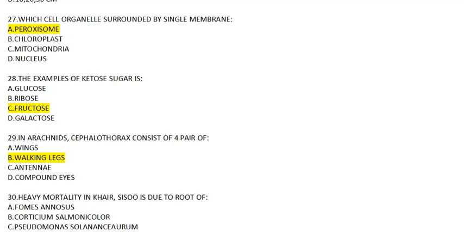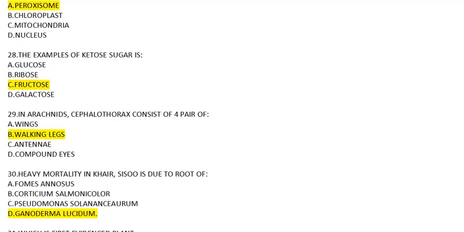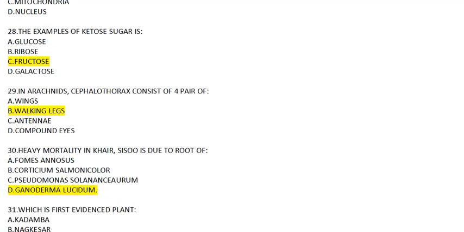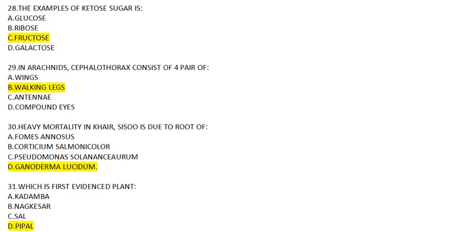Which of the cell organelle is surrounded by single membrane? Chloroplast, mitochondria, all these are double membrane, while peroxisome is a single membrane structure. So the answer will go A. Question number 28. The example of ketose sugar is. Now, ketose sugar is a type of sugar which contains ketone group in their chemical structure, and examples of ketose sugar are fructose, xylulose, ribulose. So the answer will go C, fructose.